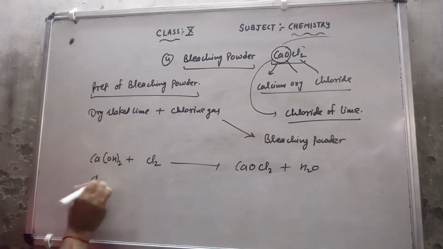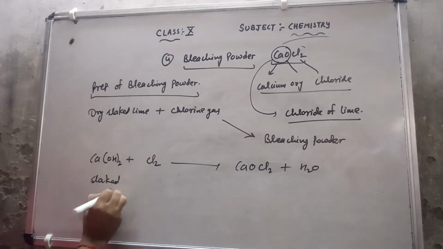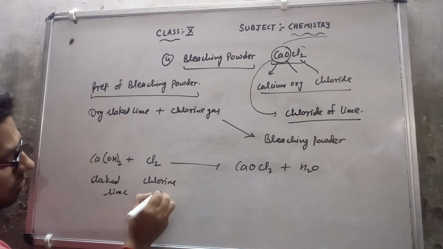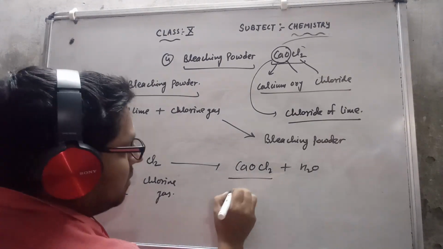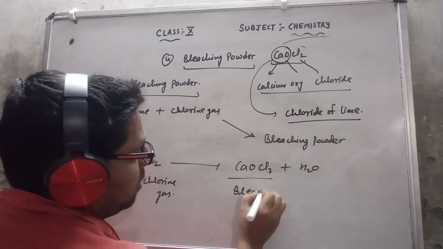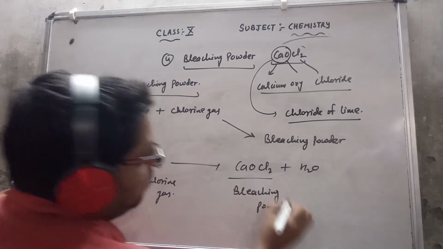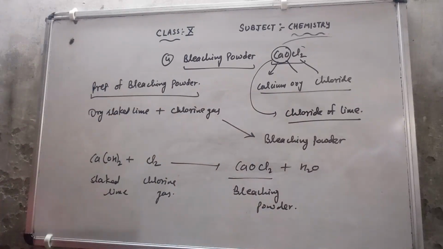This is slaked lime, this is chlorine gas, and this is the bleaching powder. That is the preparation of bleaching powder by passing chlorine gas on dry slaked lime.